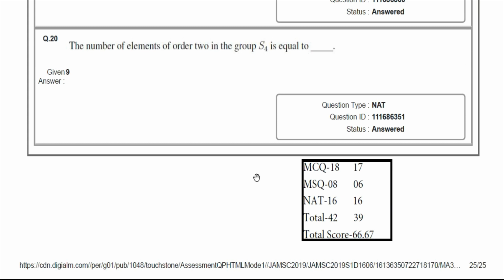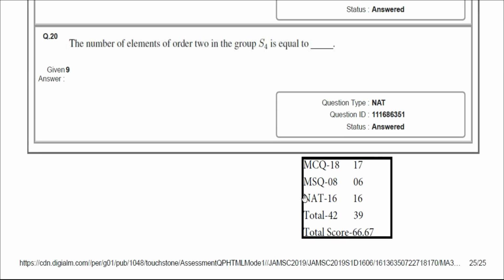So overall, I have attempted 18 questions in MCQ, out of which 17 are correct. In MSQ, I have attempted 8 questions, out of which 6 are correct. In one question, I have doubt. I am thinking to claim that question. In NAT, I have attempted 16 questions, all are correct. So I have attempted a total of 42 questions, out of which 39 are correct. So my total score is 66.67 according to the official answer key. So I have attempted a smaller number of questions, but I have maintained the accuracy.